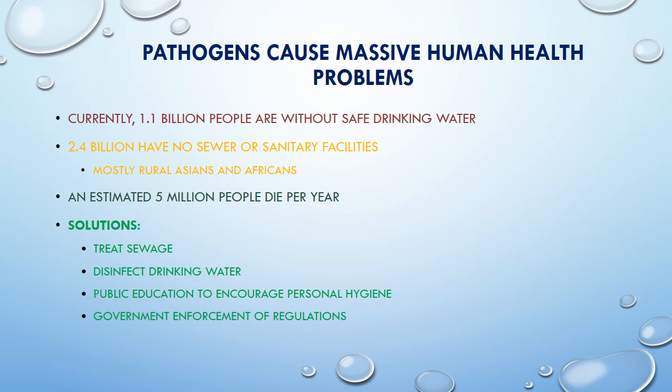Now, what is the solution for this? The first and most important is to treat the sewage properly before discharging it to the freshwater body. Remove all the pathogens. Then disinfection of the water, because even after treatment there is a possibility that bacteria or viruses can grow again in the stored water. So disinfection of the water is very important. Before supply to residential areas, it should be ensured that water is properly disinfected.